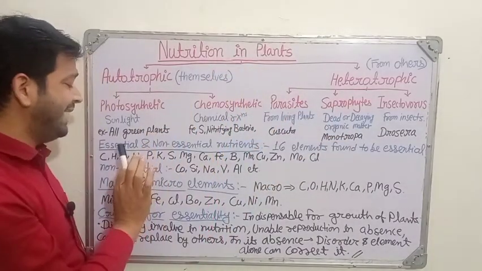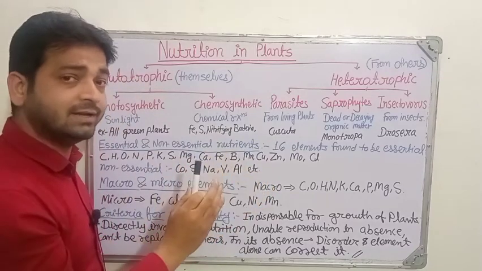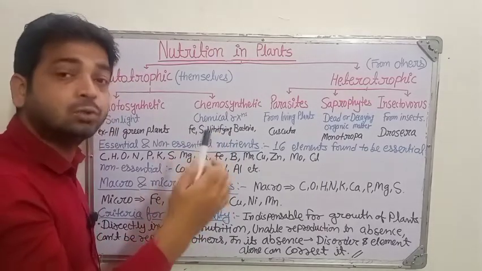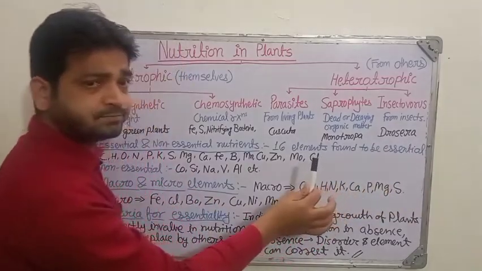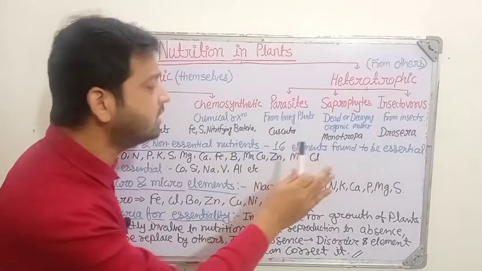When we talk about essential and non-essential nutrients, certain elements are essential. So what are those elements? There are 16 elements found to be essential. These 16 are mandatory for plants; without them they cannot survive.